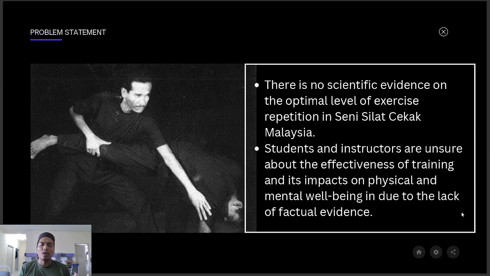All of these masters, teachers and instructors teach to make sure students know that Seni Silat Cekak Malaysia is effective for mental health, how your body reacts, and so on.